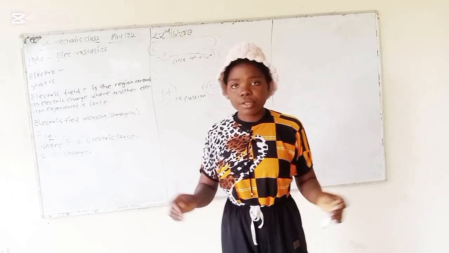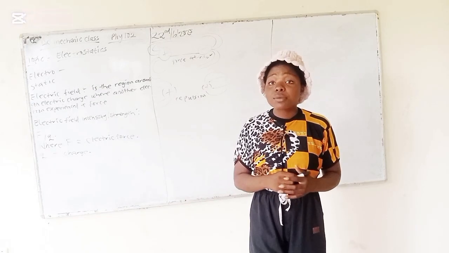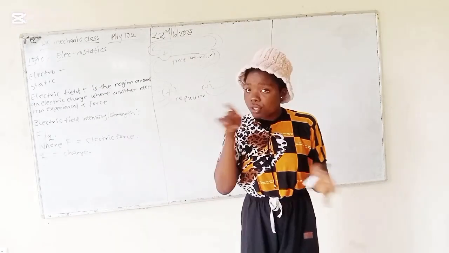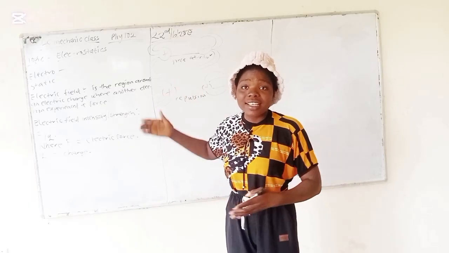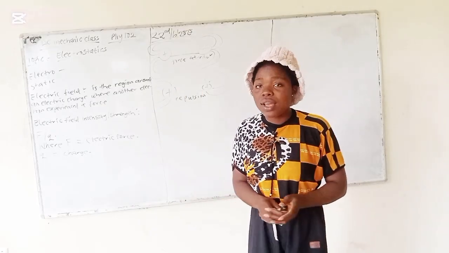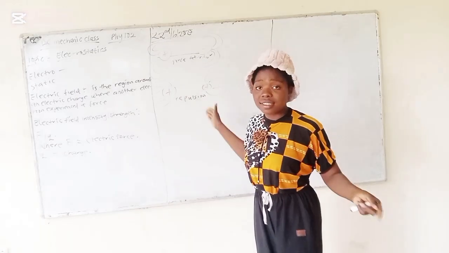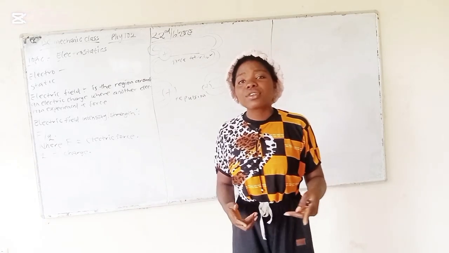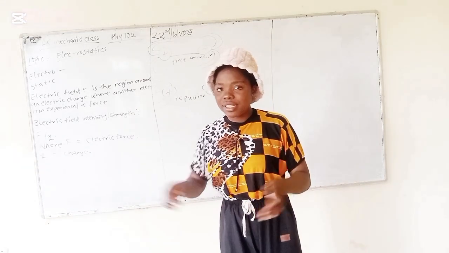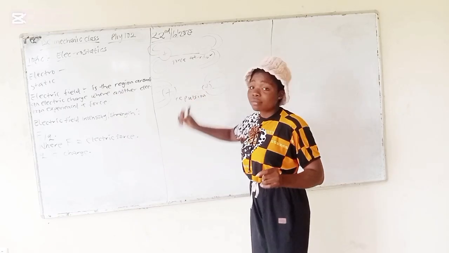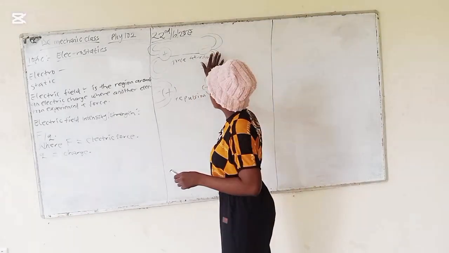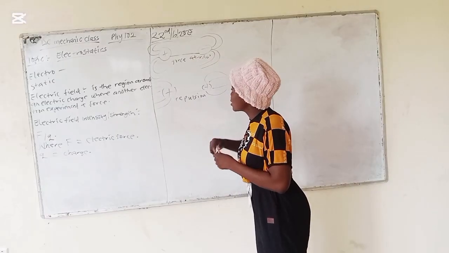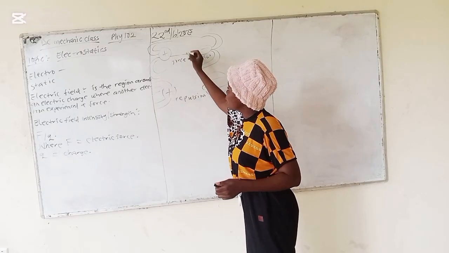That's why Coulomb's law says that the force between the two charges is directly proportional to the product of the charges and inversely proportional to the distance that separates them. This is the distance we are talking about, the distance between here and here.